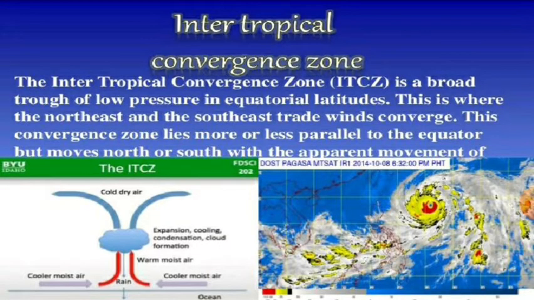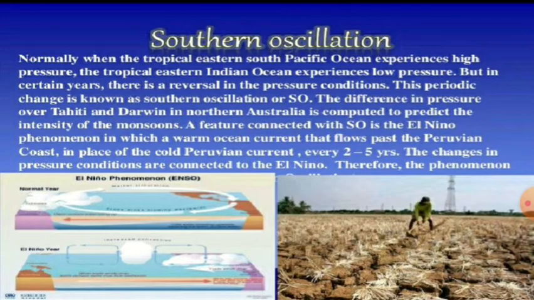Now next one is ITCZ, that is Intertropical Convergence Zone. Now what is the Intertropical Convergence Zone? It is a broad trough of low pressure in equatorial latitudes. This is where the northeast and southeast trade winds converge, and this convergence zone lies more or less parallel to the equator but moves north or south with the apparent movement of the sun.